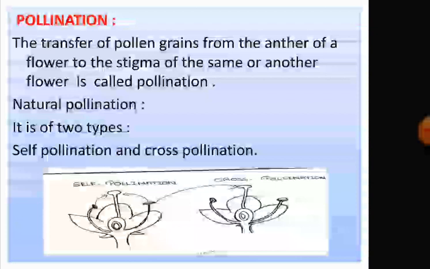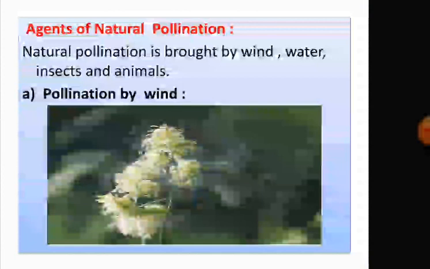Cross-pollination is the pollination in which pollen grains are transferred from the anther to the stigma of a flower on another plant, but of the same species or same kind. That is called cross-pollination. For this process of cross-pollination, external agents are required. The agents of pollination are wind, water, insects and animals.